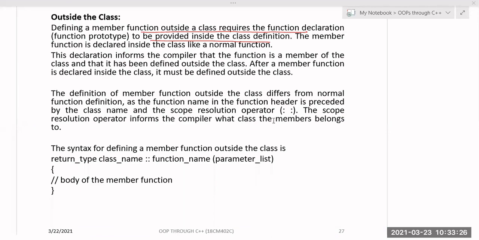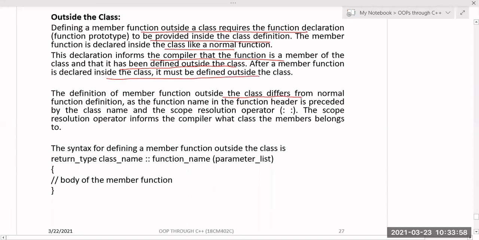So the definition of the member function outside the class differs from a normal function. Okay. So here, if you want to define this member function outside the class, first you have to declare it inside the class. Inside the class declaration is compulsory. The member function is declared inside the class like a normal function. The declaration informs the compiler that the function is a member of the class and that it has been defined outside the class. After a member function is declared inside the class, it must be defined outside the class.